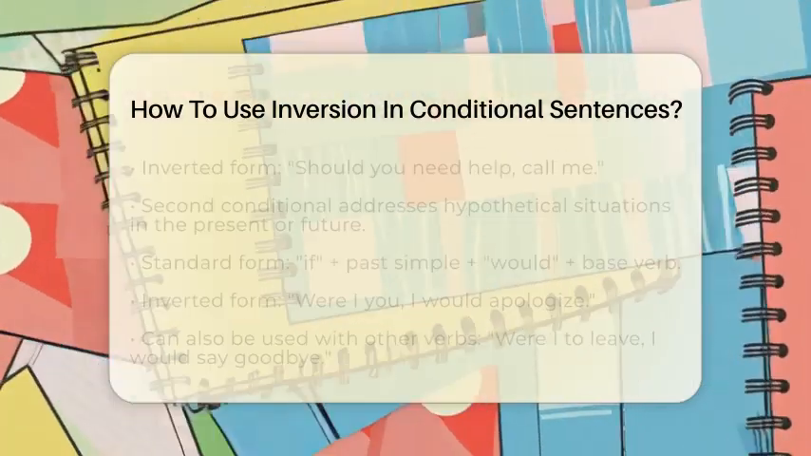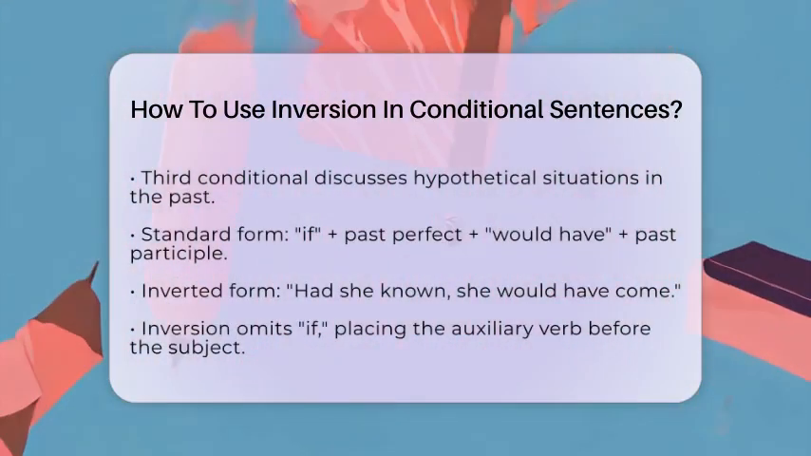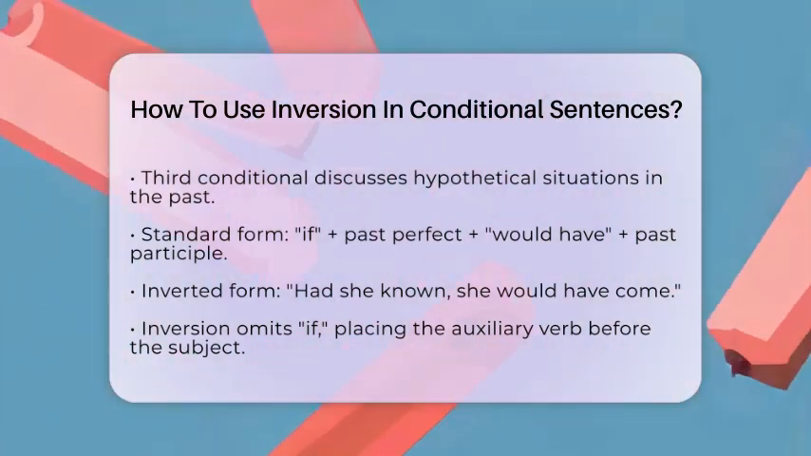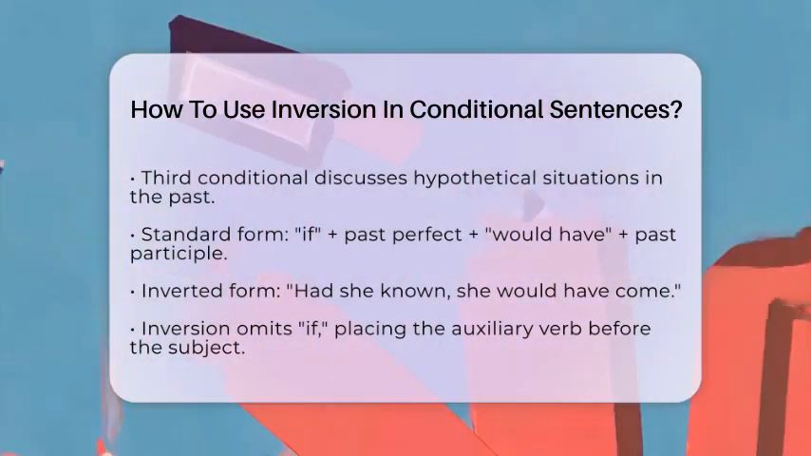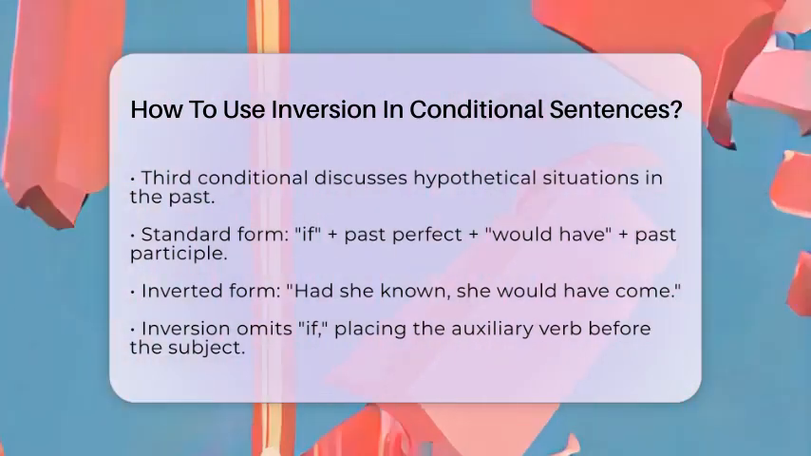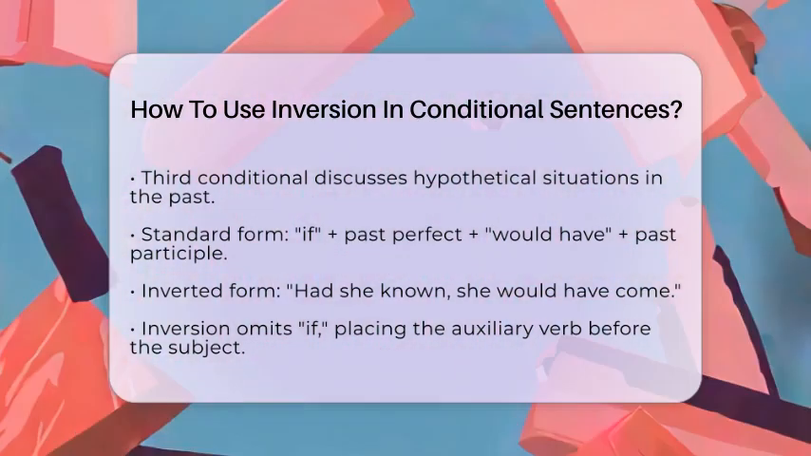Now let's discuss the third conditional, which talks about hypothetical situations in the past. The standard structure is if followed by the past perfect, then would have and the past participle. For example, if she had known, she would have come can be inverted to, had she known, she would have come. This emphasizes the unreal past condition.